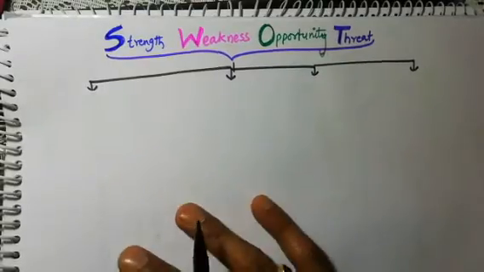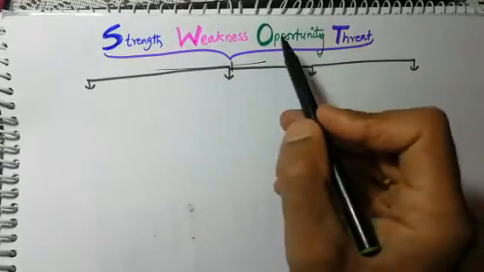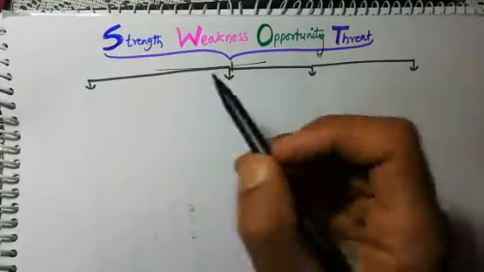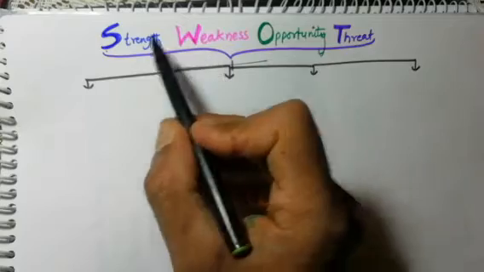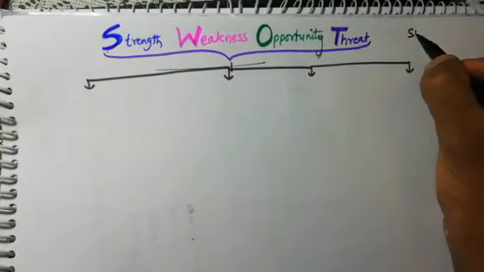You just have to make, on one small page, your SWOT chart, which is strength, weaknesses, opportunity and threat. S for strength, W for weakness, O for opportunity, T for threat. This is called SWOT analysis.